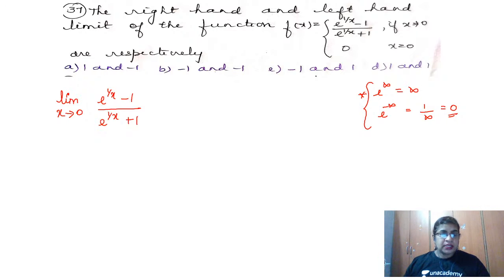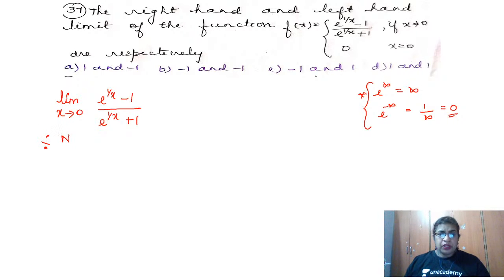Now, how to proceed here? We have limit x tends to 0, e power 1 by x minus 1 whole divided by e power 1 by x plus 1. What I do here is divide the numerator and denominator by e power 1 by x and apply the limit.